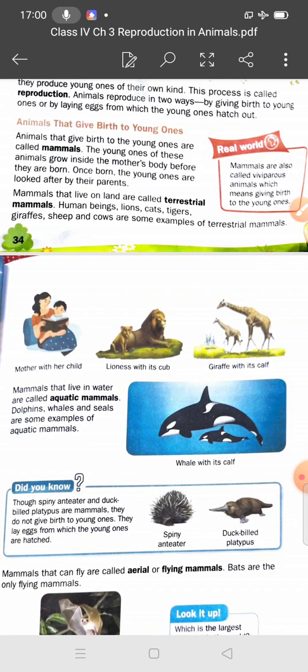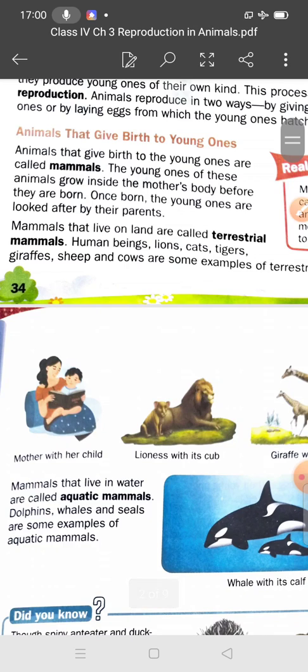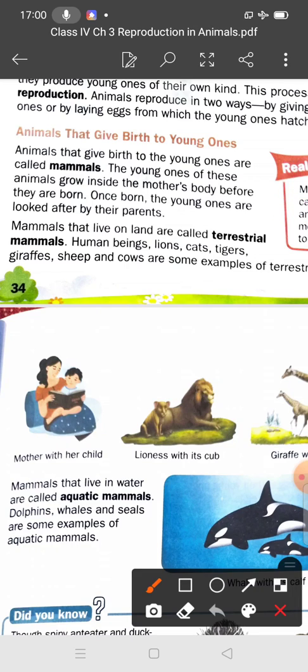Mammals. Those animals that give birth to the young ones are called mammals. Underline this point. The young ones of these animals grow inside the mother's body before they are born, and once born, the young ones are looked after by their parents.